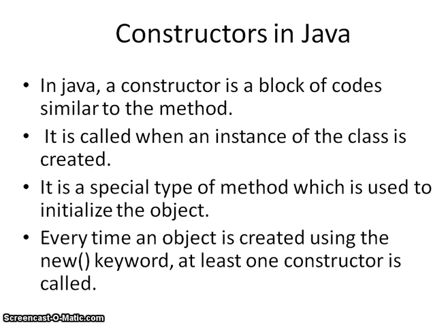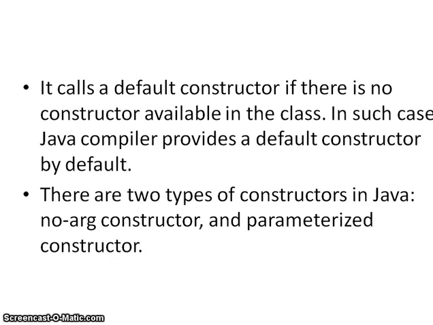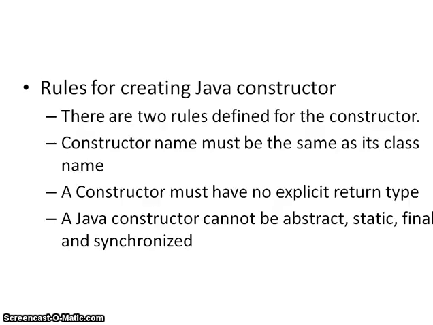In Java, a constructor is a block of code similar to a method. It is called when an instance of the object is created. It is a special type of method which is used to initialize the object. Every time an object is created using the new keyword, at least one constructor is called. It calls a default constructor if there is no constructor available in the class. In such a case, the Java compiler provides a default constructor by default. There are two types of constructor in Java. One is a no-argument constructor and the second one is a parameterized constructor.